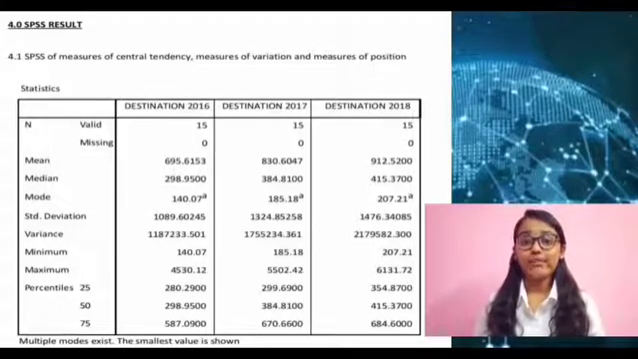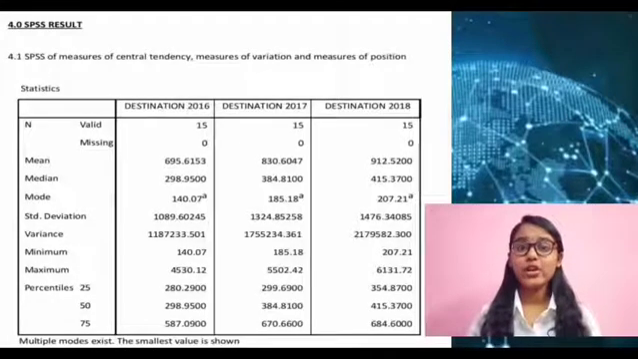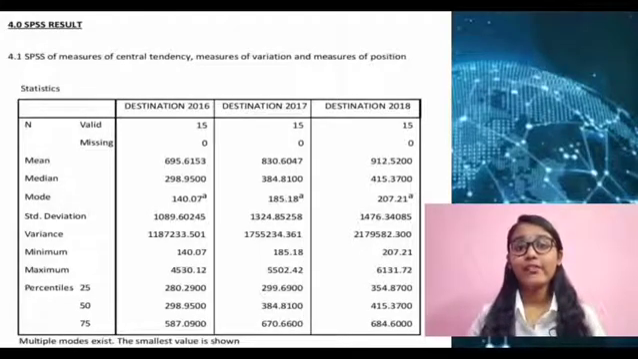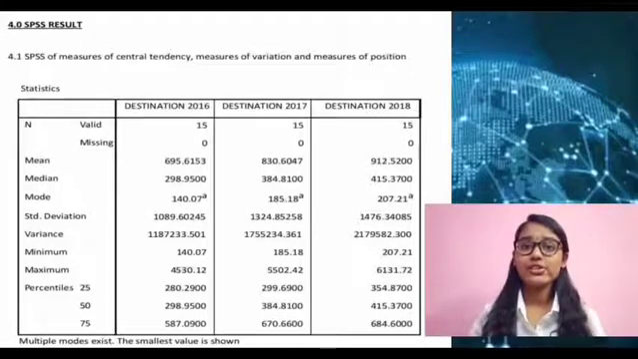140.07A, 185.18A and 207.21A respectively. Besides, in measure of sample variance in SPSS, we get 1187233.50, 11755234.361 and 2179582.300.